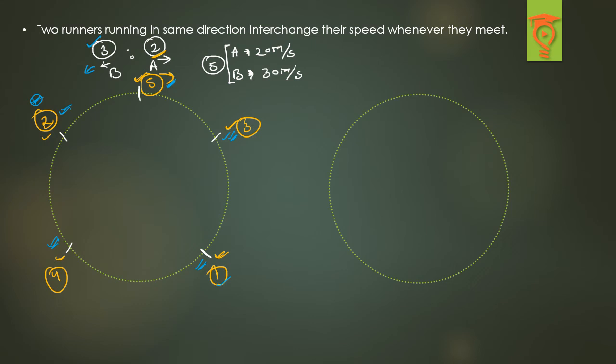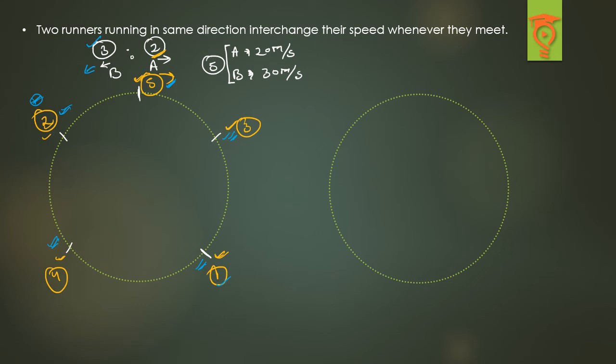So what I'm trying to say is, if a question arises in which the question setter asks at what distance from the clockwise direction they will meet for the 78th time, it is pretty simple to answer. There is a cycle of 5 in this particular case. So if they are asking 78, that is nothing but 75 plus 3. So the 78th meeting will be at the same position as the third meeting, right? I just hope you got this.